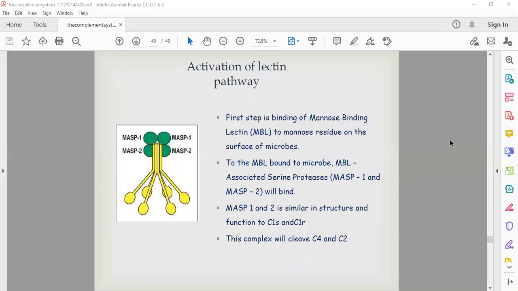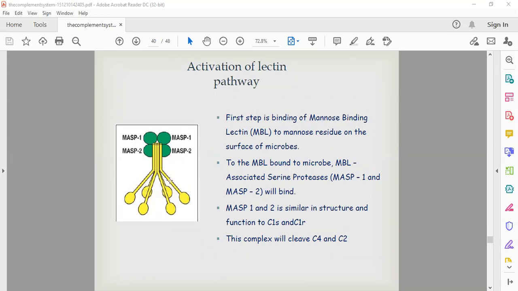This is the mannose binding lectin molecule, and it has two bound molecules, which are similar to C1r and C1s. These are MSP1 and MSP2.